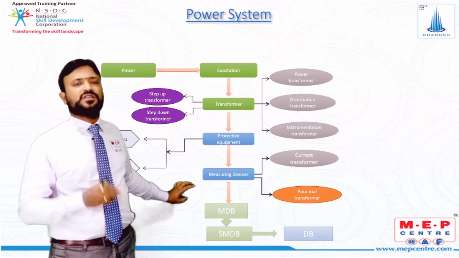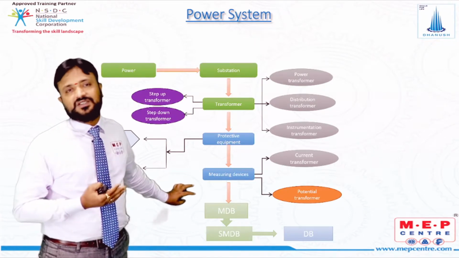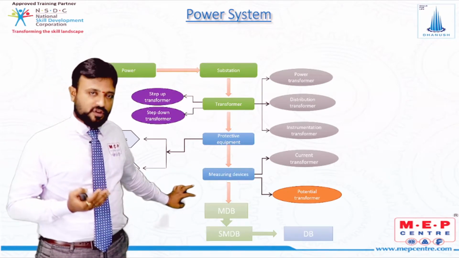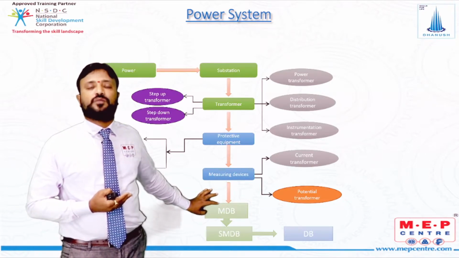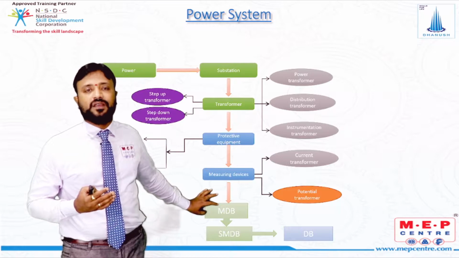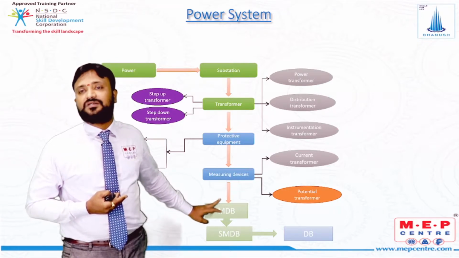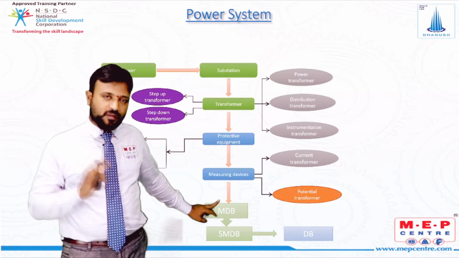What is the purpose of MDB? In it we have bus bar chambers as well as circuit breakers like ACB, VCB or SF6. The purpose of this MDB is that if any major problem occurs in the building and you want to switch off the supply, then we just switch off the supply at the main MDB. So the total building power will be cut off.